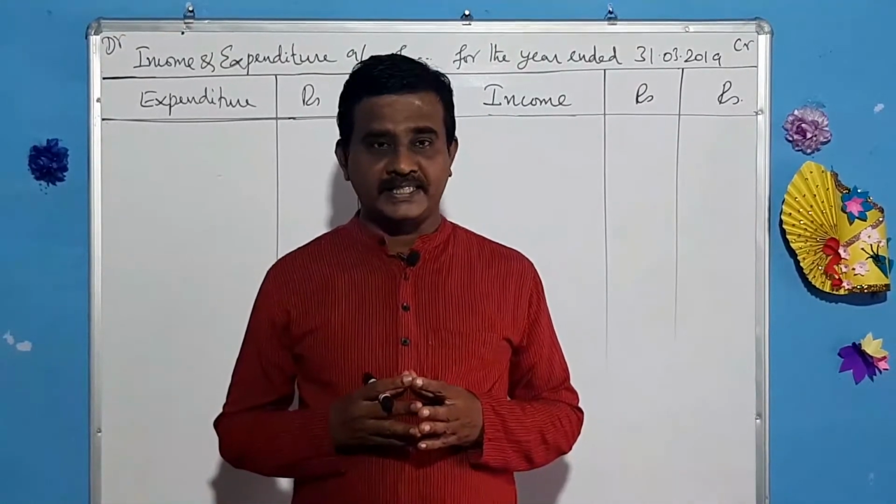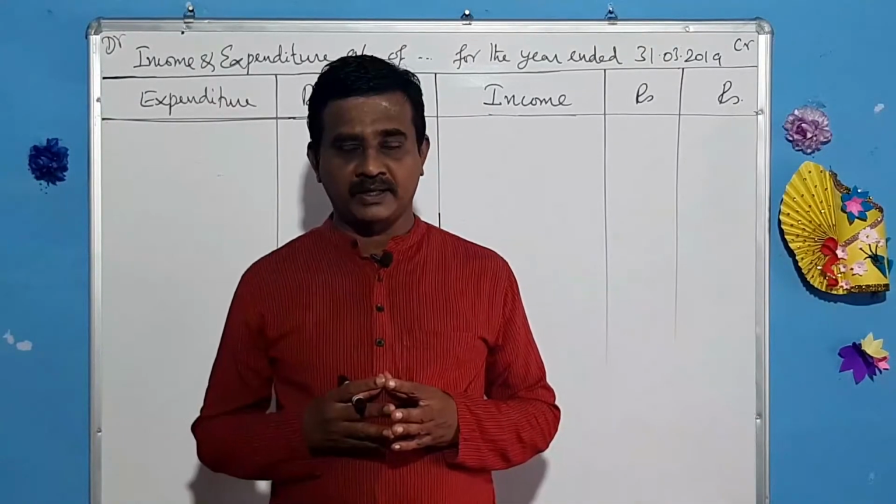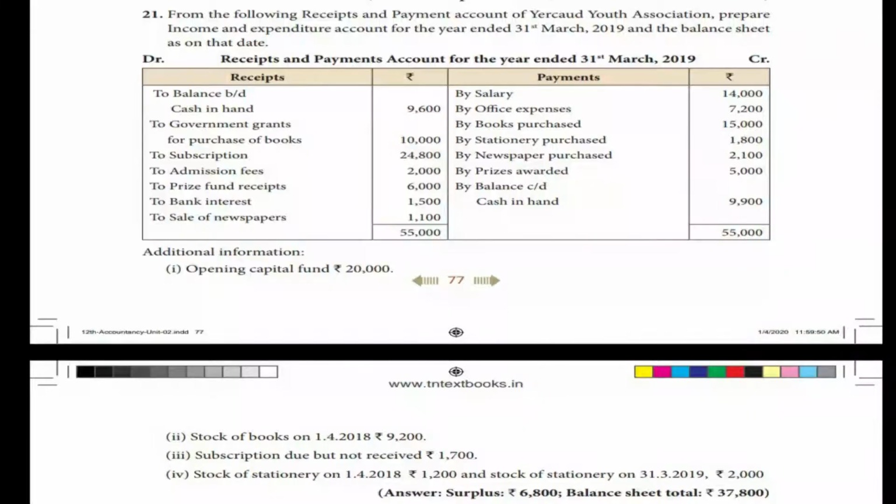Let us go to the next sum, problem 21. Let me read out the sum. From the following receipts and payments account of Aircard Youth Association, prepare income and expenditure account for the year ended 31st March 2019, and the balance sheet as on that date.